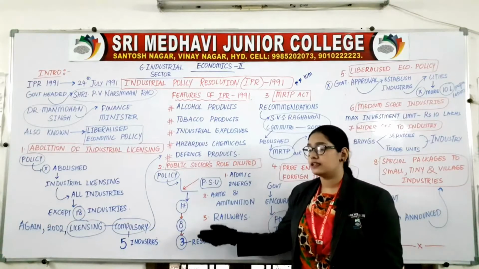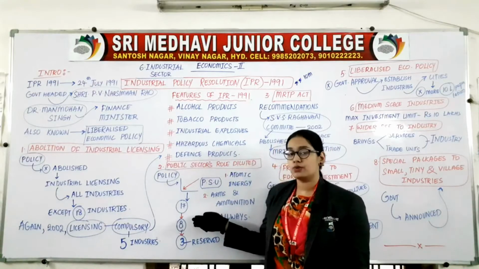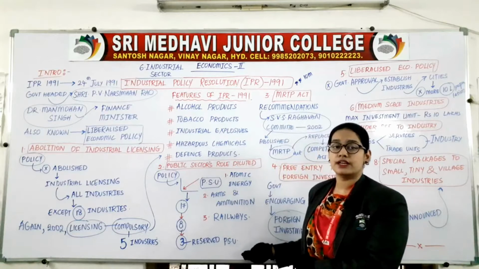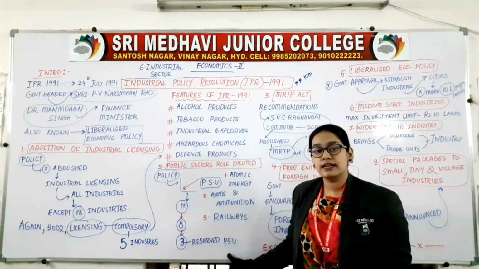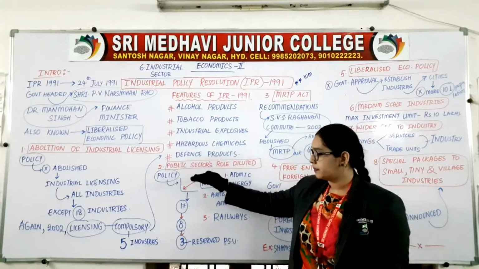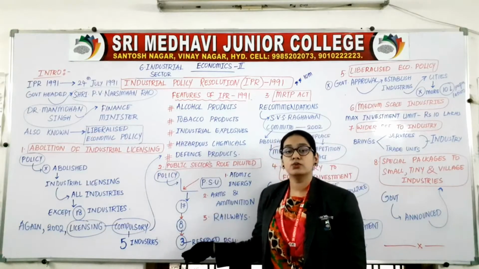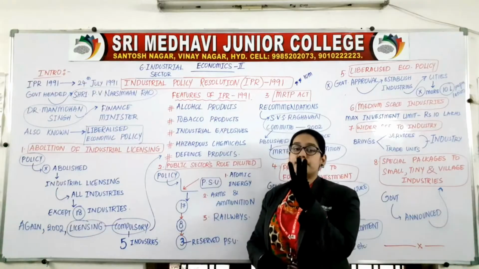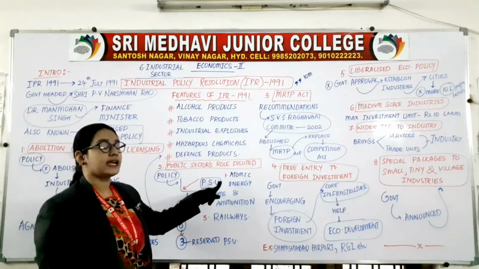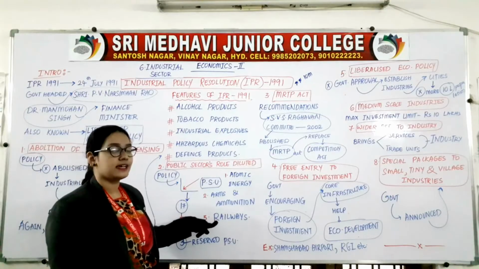So what has happened here? The public sector units have been gradually decreasing from 17 to 8 and at present we have just 3 public sector units. So is its role diluted? Has it become less? Yes. So public sector role diluted means the role of public sector has been reduced from 17 to 8 and 8 to 3. Now what are those 3 public sector units which are reserved? First one is atomic energy, second is arms and ammunition, and third is railways.